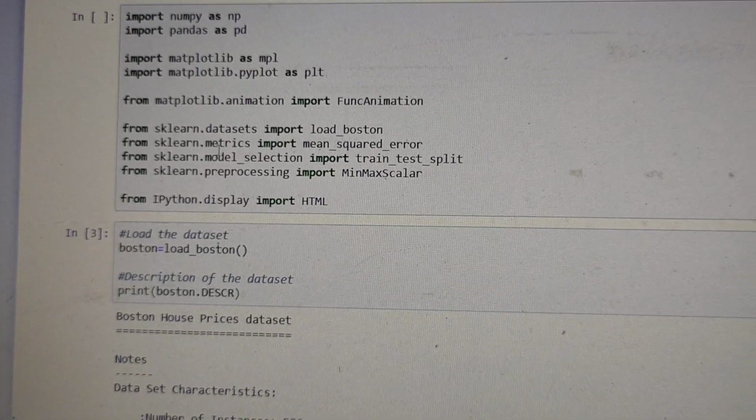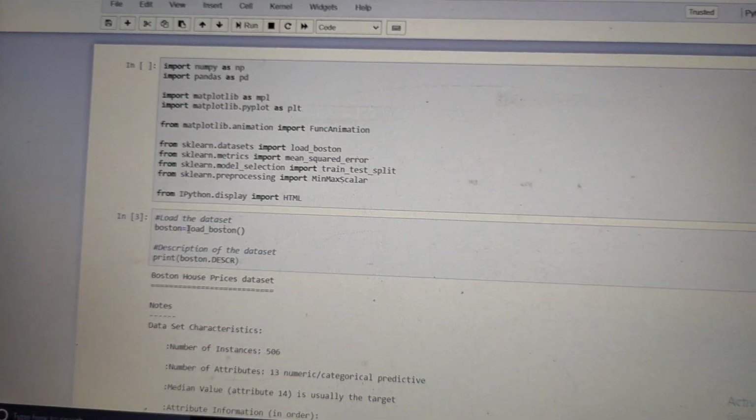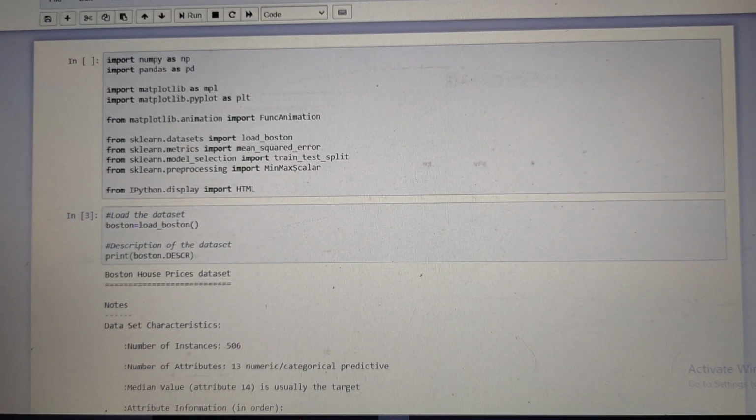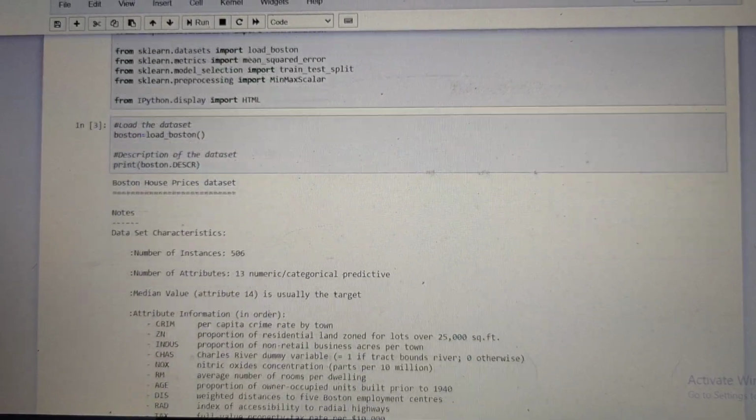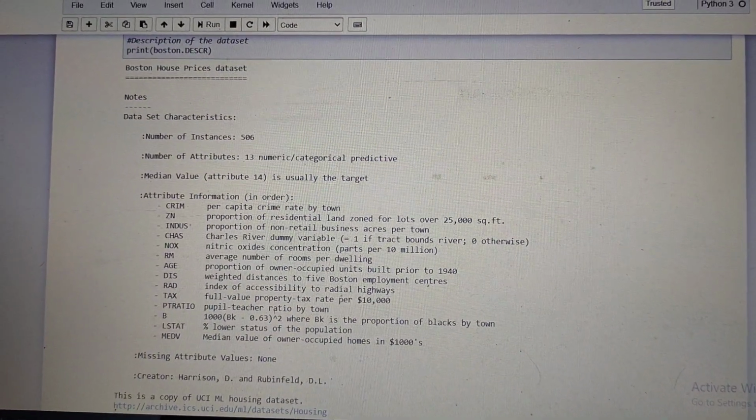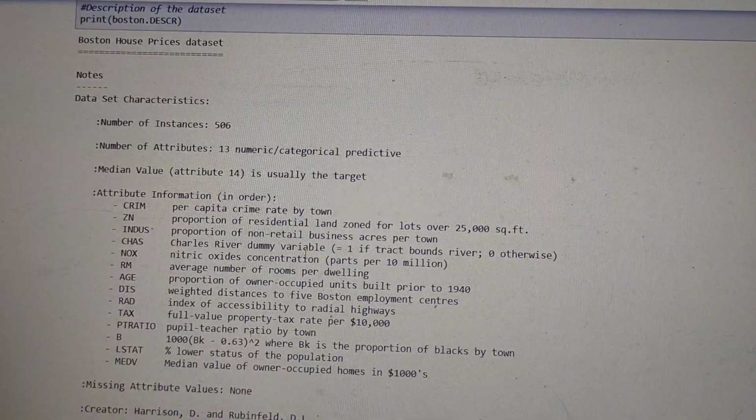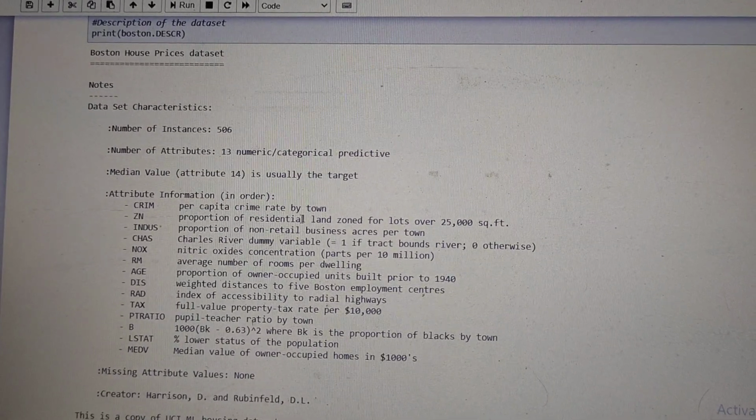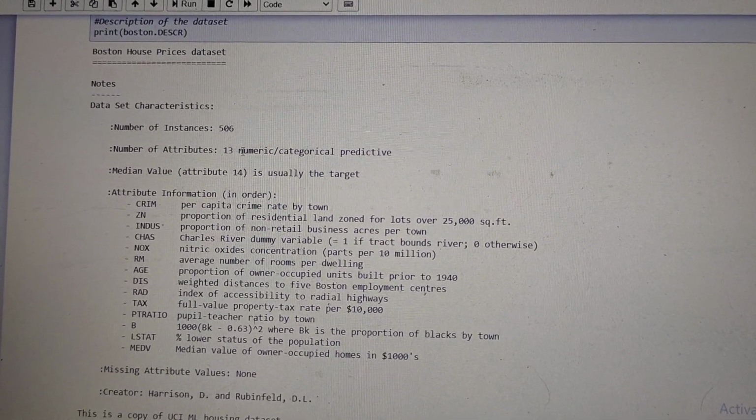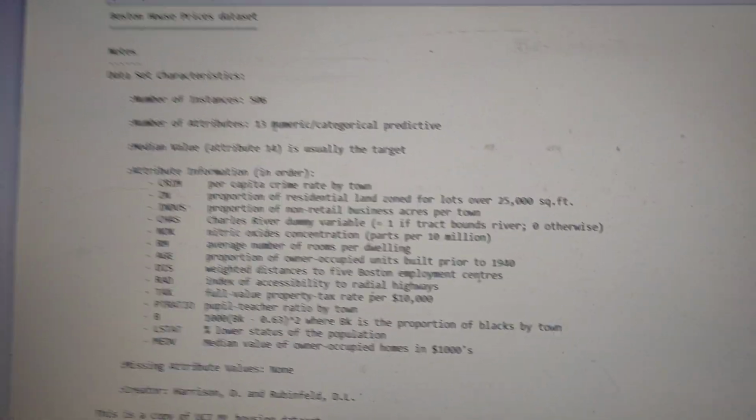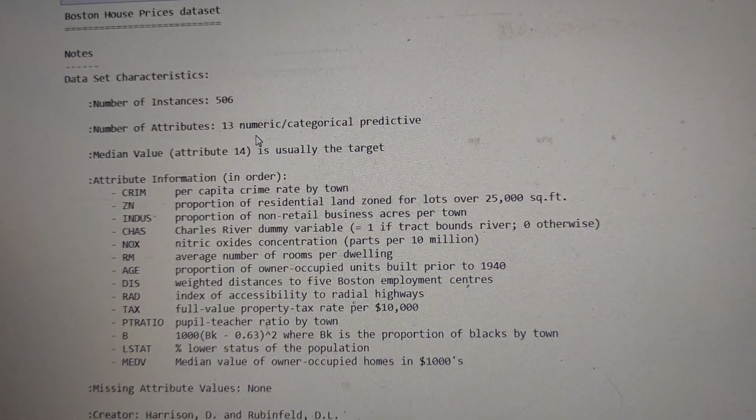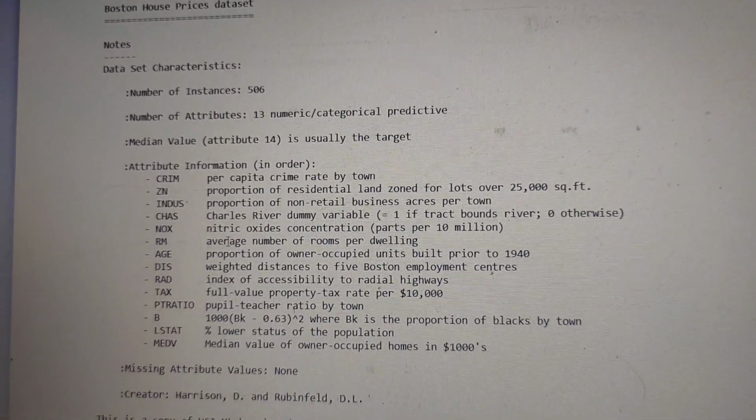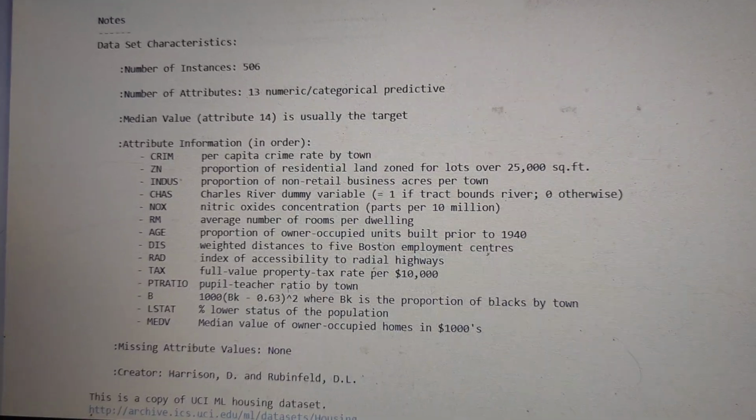First of all, I load the Boston dataset, print it, and read its description. Here are some characteristics of the Boston dataset. The number of instances in this dataset is 506, and the number of attributes is 13 numeric predictive attributes, and the median value is attribute 14, and there is some attribute information for this dataset.